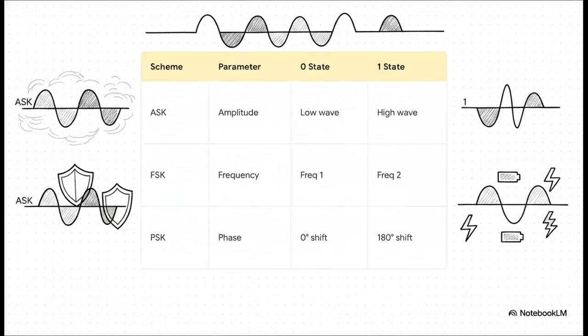It's super simple, sure, but it's also highly susceptible to atmospheric noise. Second, if we change the oscillation rate, we get frequency shift keying, or FSK. This one is resilient to amplitude noise, and it's actually what's used in legacy Bluetooth. And finally, we can alter the starting position of the wave cycle itself, creating phase shift keying, or PSK. So maybe a 0 is a 0-degree phase shift, and a 1 is a 180-degree shift. This is incredibly energy efficient and honestly forms the absolute baseline for modern digital communications.